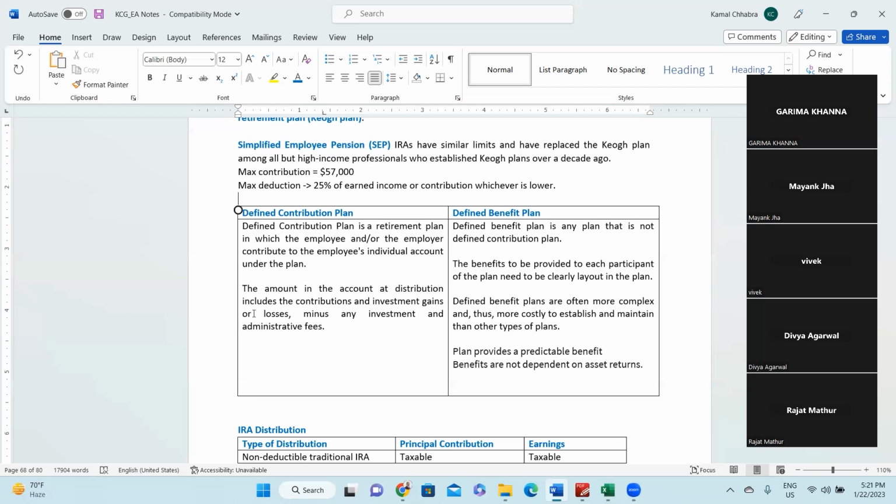Yes, sir. Sir, I'm asking, in this case, which will be much better? If we have a big size or a big firm, they can go for the defined benefit plan. If it's a mid-sized company, they go for the contribution plan. But in the real situation, which one will be better to adopt?